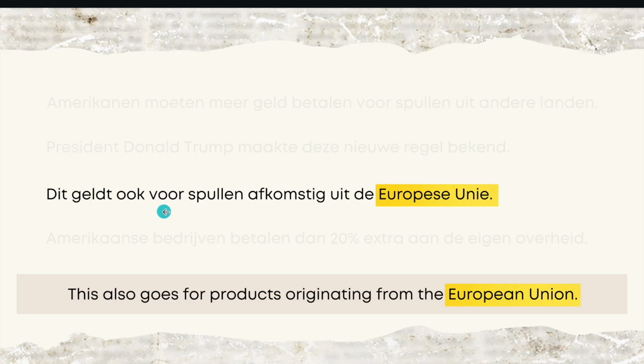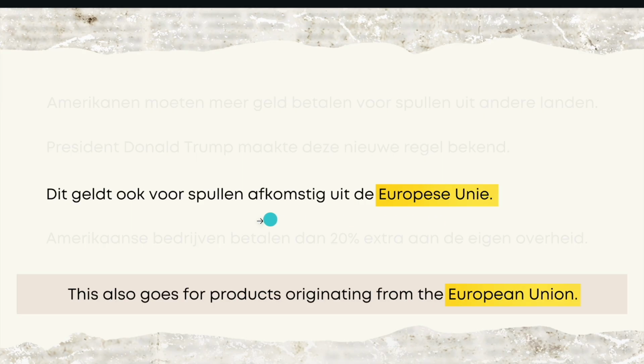Dit geldt ook voor spullen afkomstig uit de Europese Unie, which translates as: this also goes for products originating from the European Union, in which Europese Unie means European Union, quite similar in spelling and pronunciation.